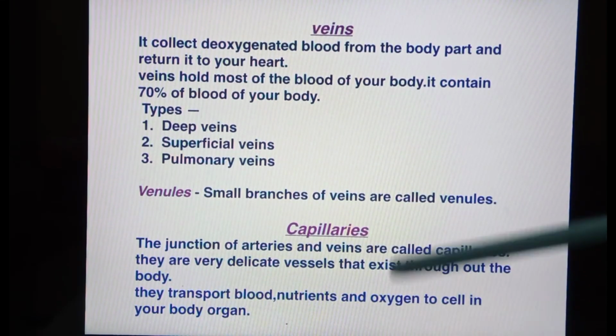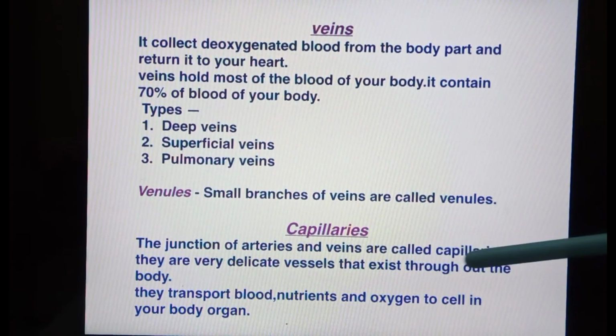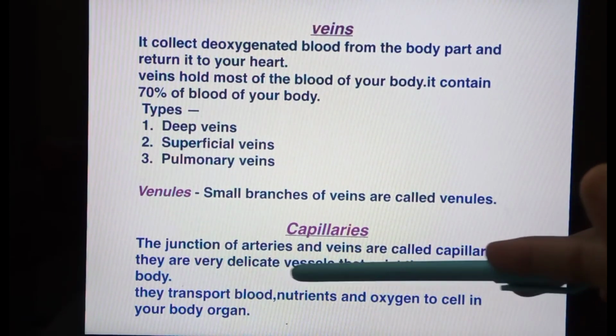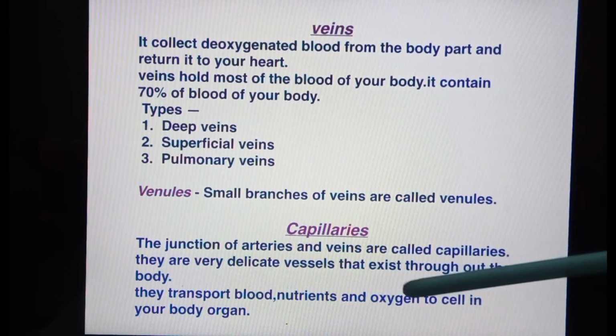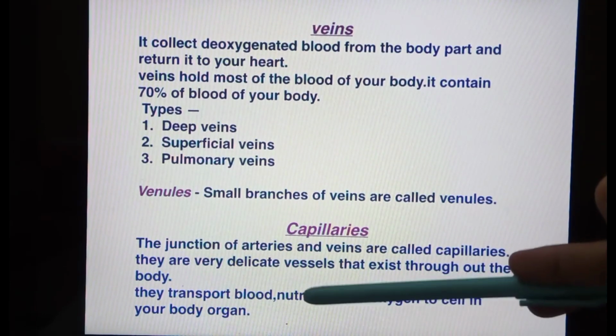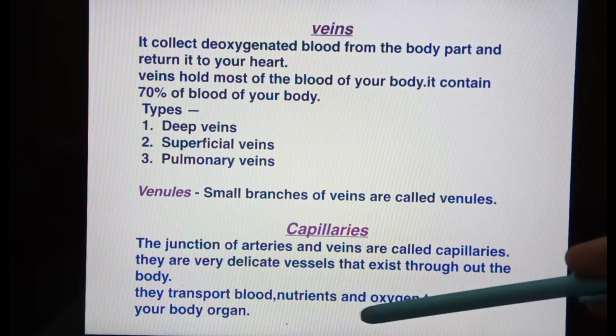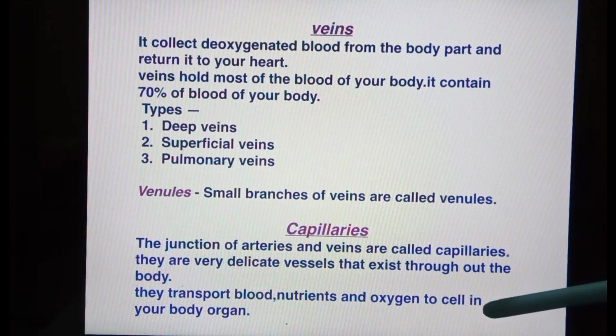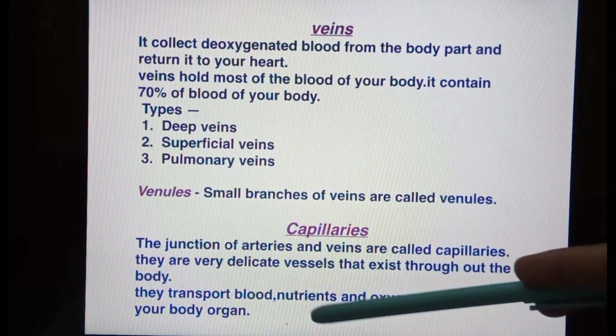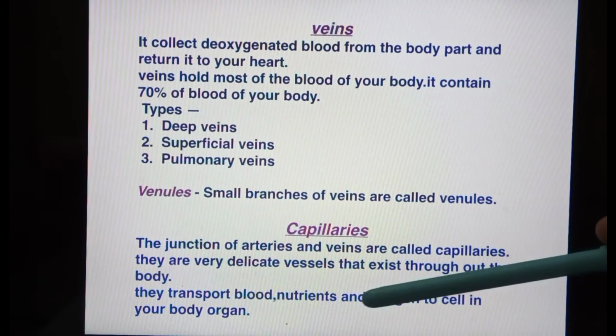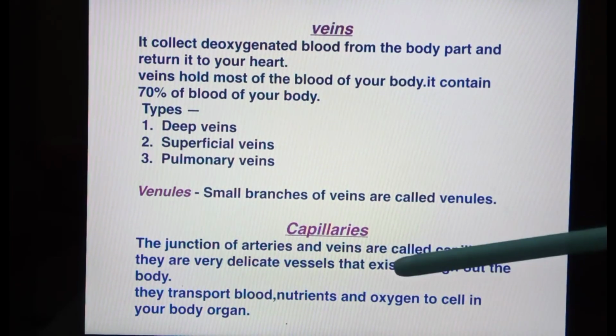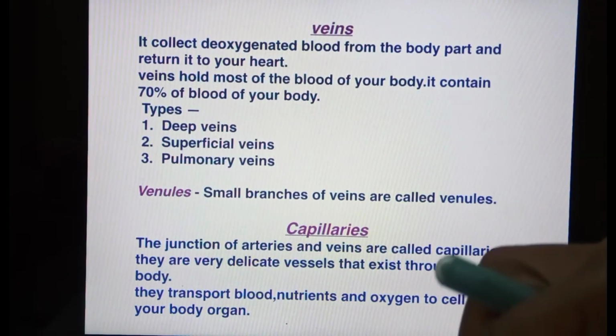Next are the capillaries. The junction of the arteries and veins is called capillaries. They are very delicate vessels that exist throughout the body, and they transport blood, nutrients and oxygen to the cells in your body organs. They exist very deep inside your body. You can't see them.